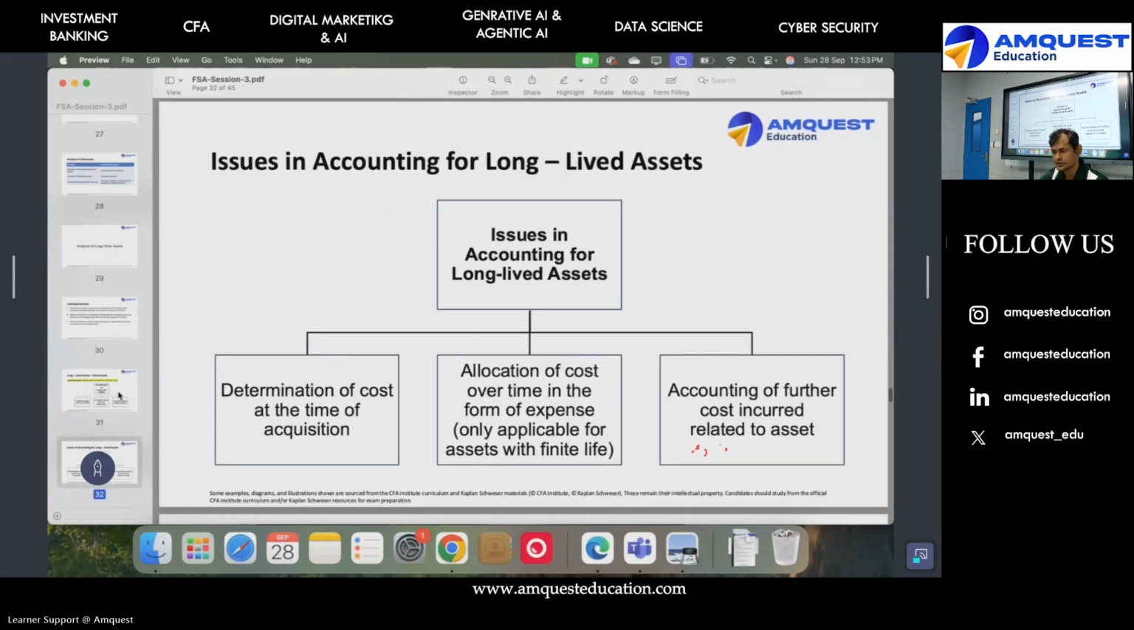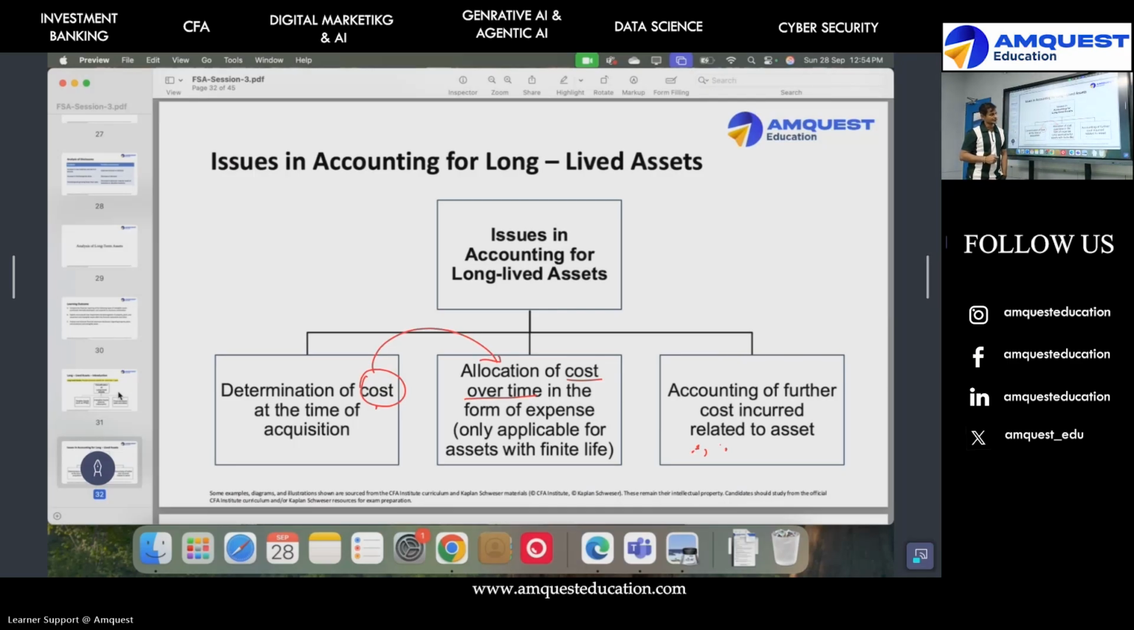So what are the main issues? Because they're long-term assets, we have to be very careful because we are going to record them and take them to next year. So we cannot make a mistake in accounting for it. The key issue is what is the actual cost of the long-term asset? What is the allocation of cost over time? Because this cost cannot sit forever. I have to depreciate it or amortize it. So I need to decide how I amortize it, on what basis. That is called allocation.